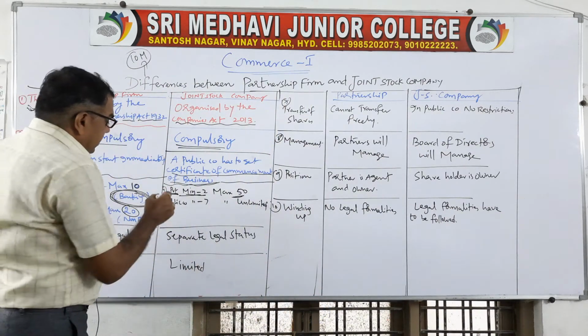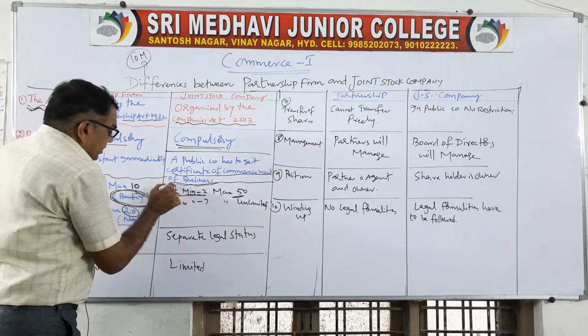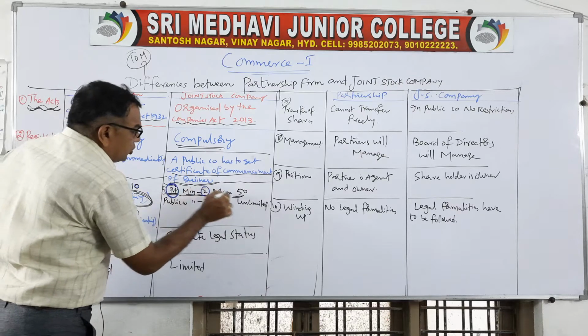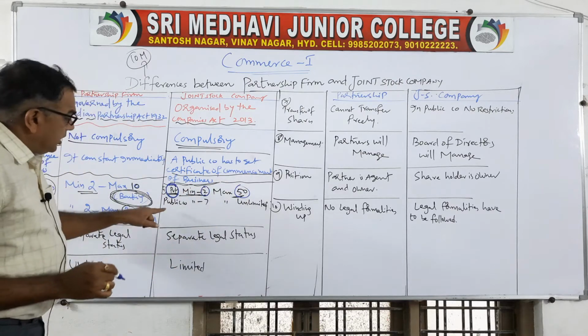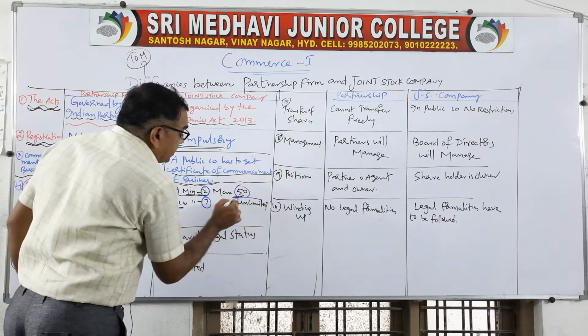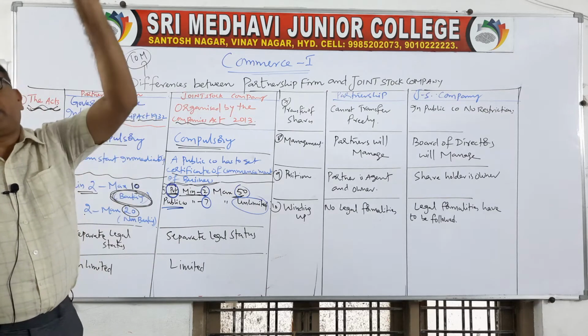For joint stock company, again we have got 2 kinds of companies. In the previous class we have discussed it. If it is a private company, minimum 2, maximum 50. If it is a public company, minimum 7, maximum unlimited. Just in the previous class I have explained, you can have any number of members.